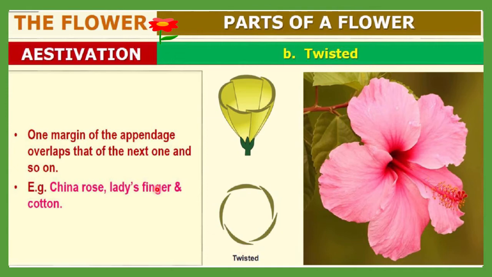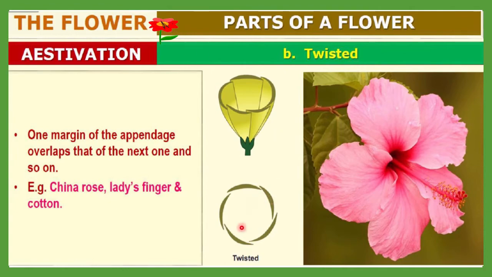An example is China rose. This is a photograph of a China rose. Then lady's finger and cotton. Here you can see one will overlap another, like this. Such an arrangement of sepals or petals is called twisted type of estivation.